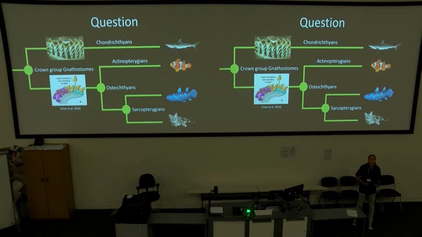Originally, the main hypothesis on the evolution of tooth replacement was that the chondrichthyan condition, where teeth are replaced on tooth whorls, was the basal condition for all the gnathostomes. But recent findings have shown that in basal osteichthyans, teeth are replaced by basal resorption, like in modern osteichthyans. So likely, tooth replacement evolved separately within the osteichthyans.